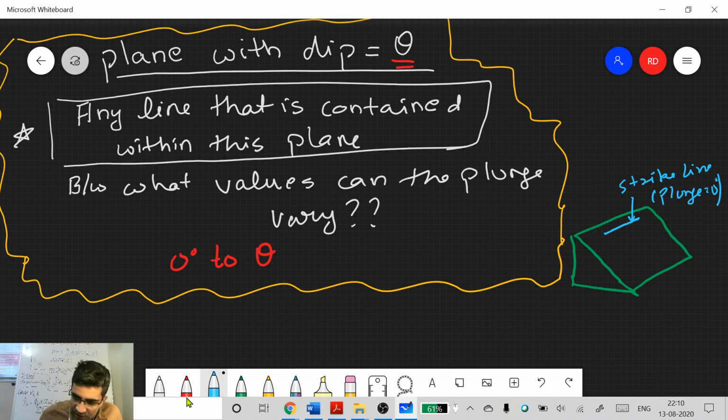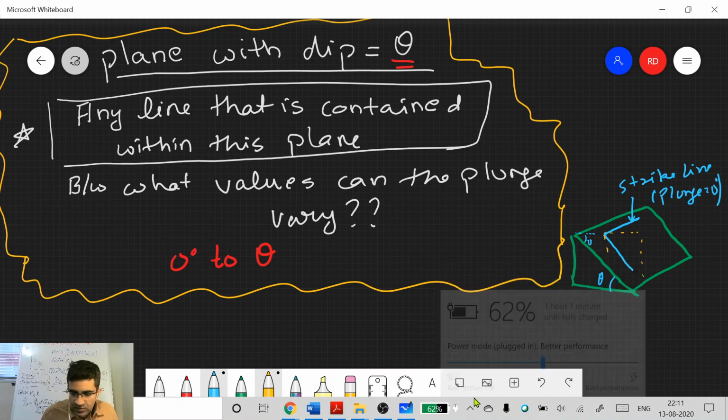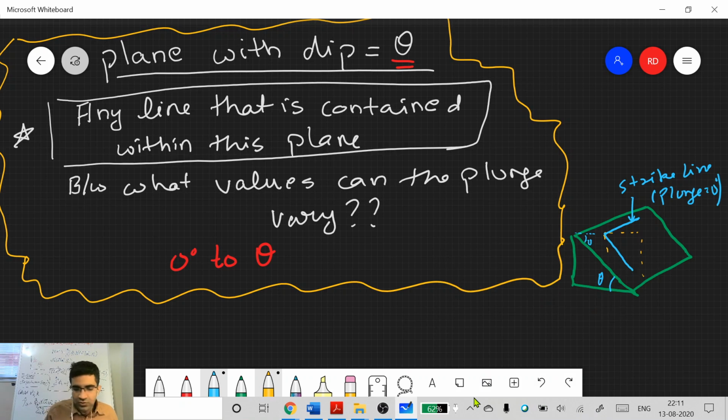Okay, so let me draw a line which is perpendicular to the strike line. What is the plunge of this line? First of all, plunge has to be measured within a vertical plane. You cannot measure it in a given plane. It has to be measured in this vertical plane, sort of like what you see here. So what is the value? You'll measure it with this line. It has to be measured. So what is this? It is the plunge.